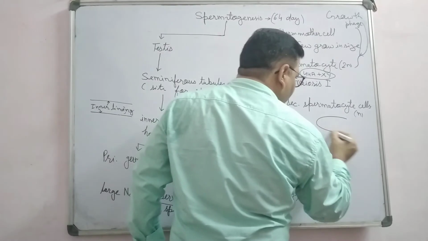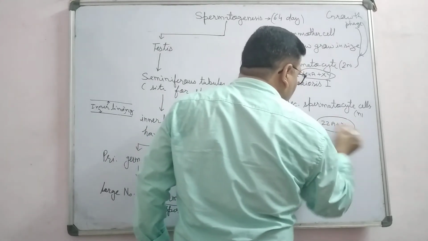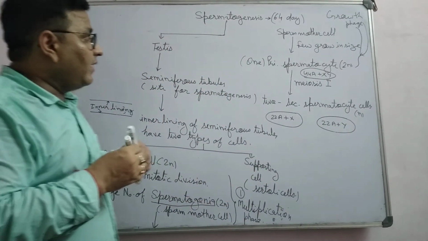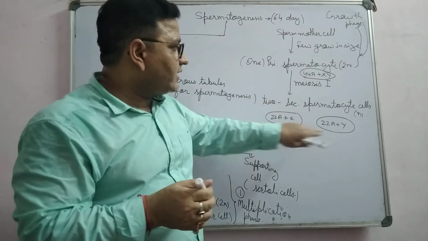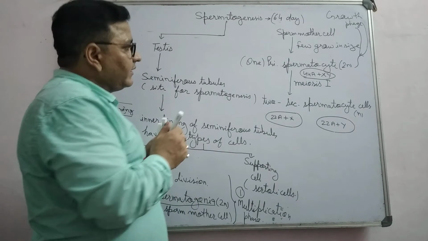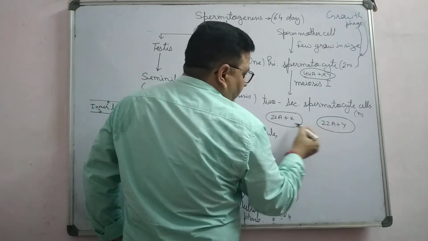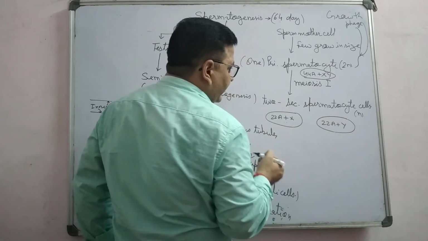In the other cell, 22 autosomes plus the other sex chromosome, the Y. So from one primary spermatocyte, two secondary spermatocytes form by meiosis, and the chromosome number becomes haploid, half.